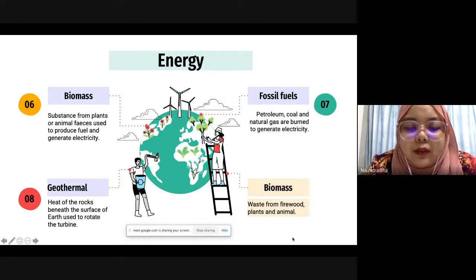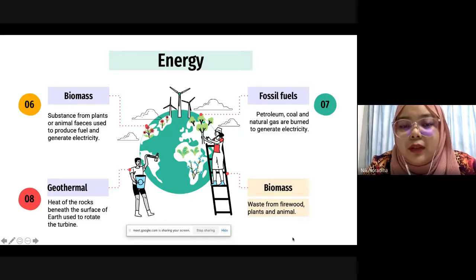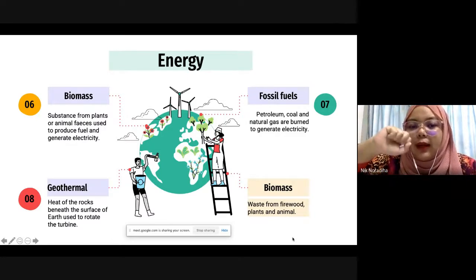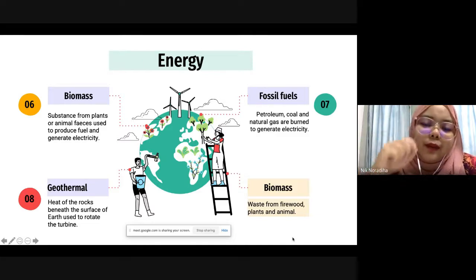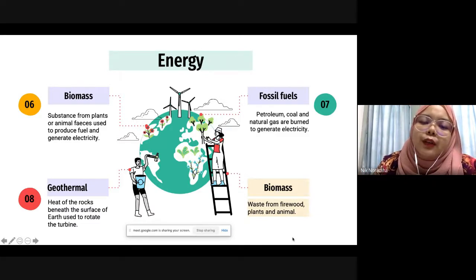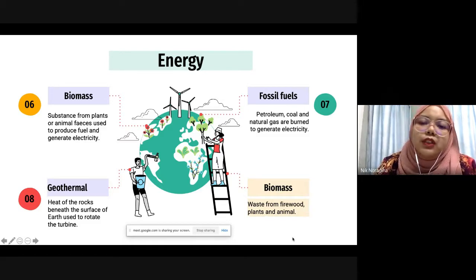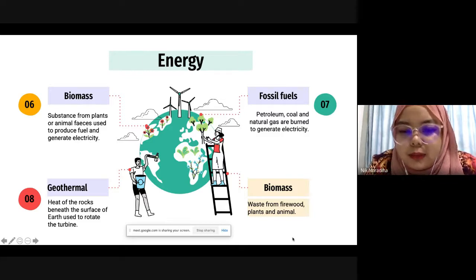They will become a source of energy as well, and we classify them as biomass. For fossil fuel, the decaying animals and plants in the ocean, even though they died millions of years ago, will become fossil fuel. Then we humans will extract the oil from the ocean. So the petroleum, the coal from decaying plants, and natural gas, we use them to generate electricity.